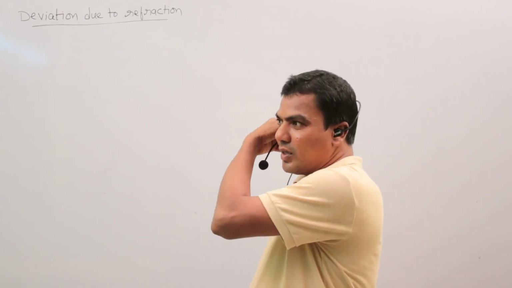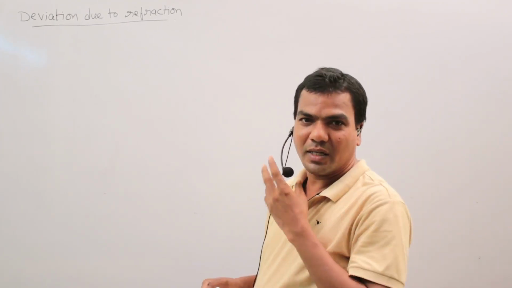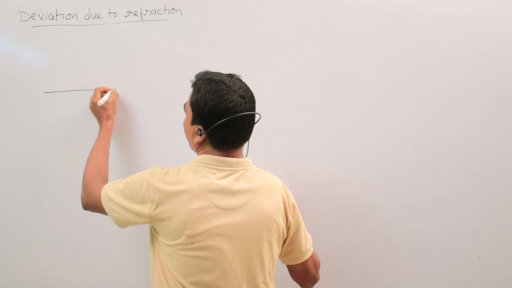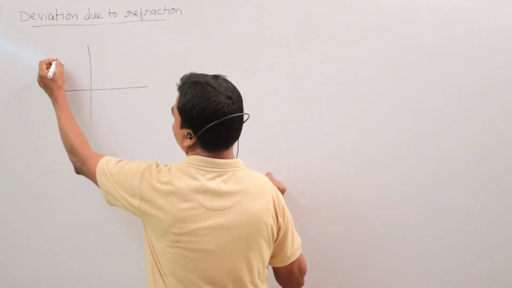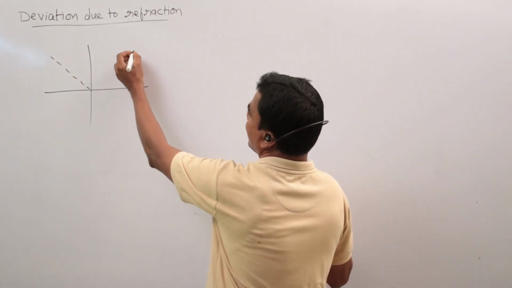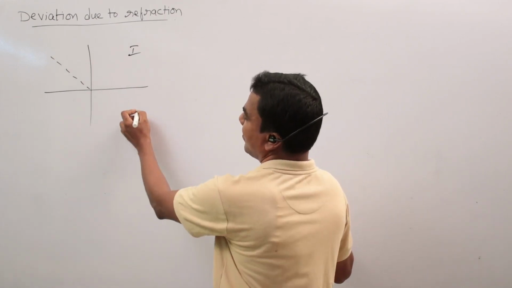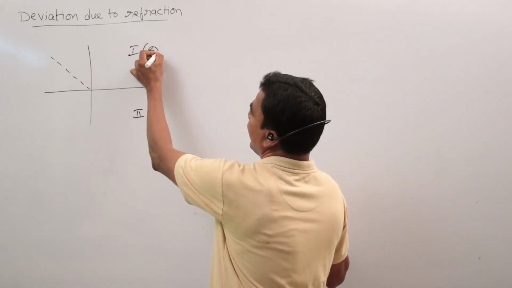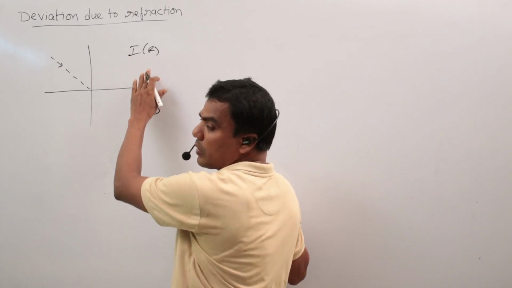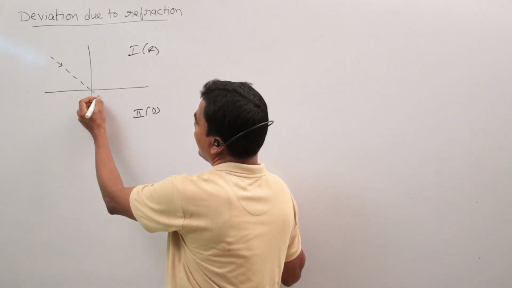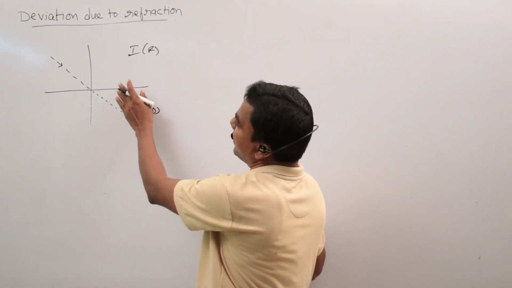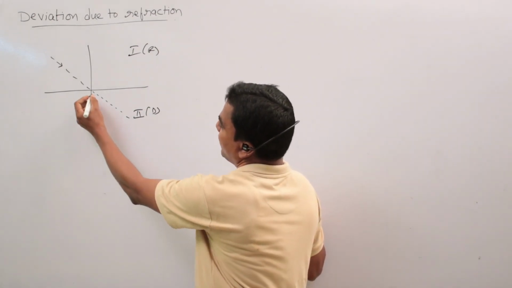Discussion about light rays deviation due to refraction. So first of all, a light ray coming from rarer to denser medium. This is the first medium, this is the second medium, this is the rarer, this is the denser medium. So when a light ray comes from rarer to denser, this is the straight direction of the incident ray. When a light ray comes from rarer to denser, it bends towards the normal.